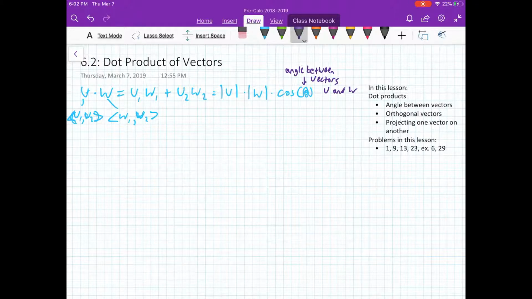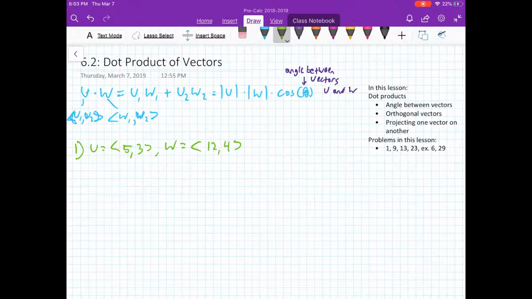Now let's unpack what we're talking about here. Or maybe more accurately, let's unpack this with an example. Let's just jump right into exercise 1 in the books. We have a vector u that goes to the point 5, 3, and we have a vector w that goes to the point 12, 4. It asks us to find the dot product of u and w. In the book it says u and v, but for the sake of this example, we used u and w.